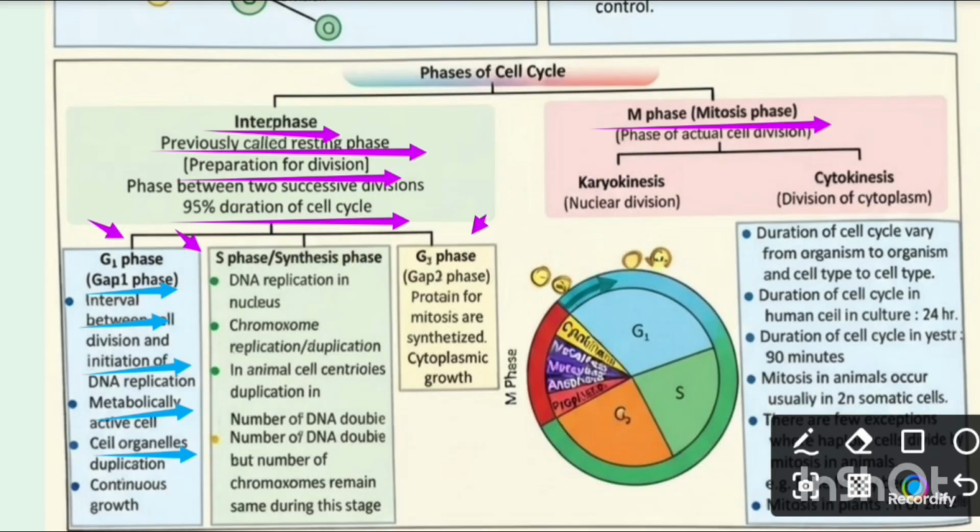Now, S phase or synthesis phase. Here, DNA replication occurs in the nucleus and chromosome replication or duplication. सॉरी, यहाँ पे क्रोमोसोम की स्पेलिंग मिस्टेक है, प्लीज करेक्ट इट. In animal cells, centriole duplication occurs and the amount of DNA doubles, but the number of chromosomes remains the same during this stage.